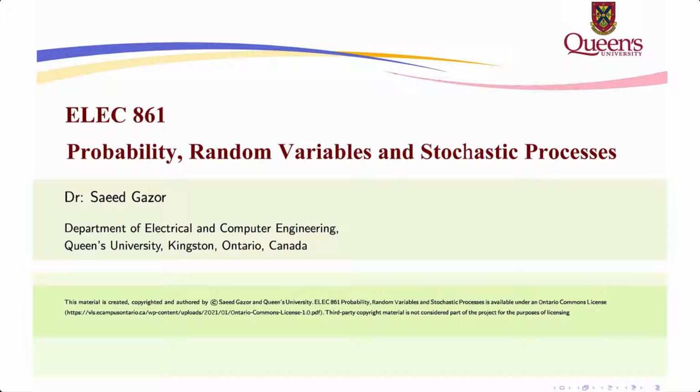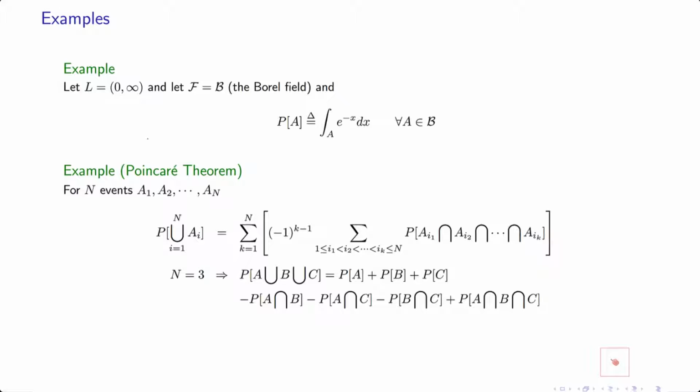Okay, now let us have a couple of examples. The first example is that consider your L to be the set of non-negative real numbers, and consider the Borel field. The Borel field means that if I say F is a Borel field, then any event A is like time, so 0 to plus infinity.